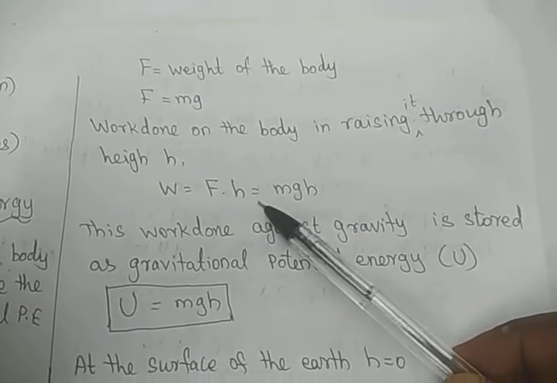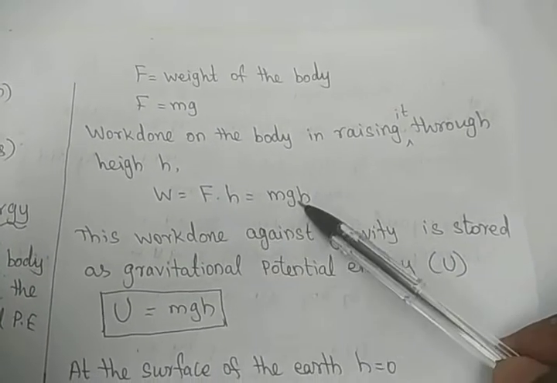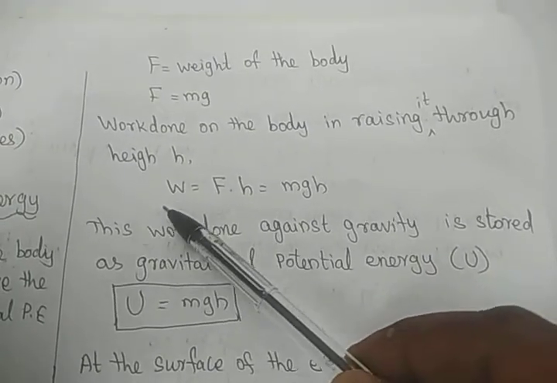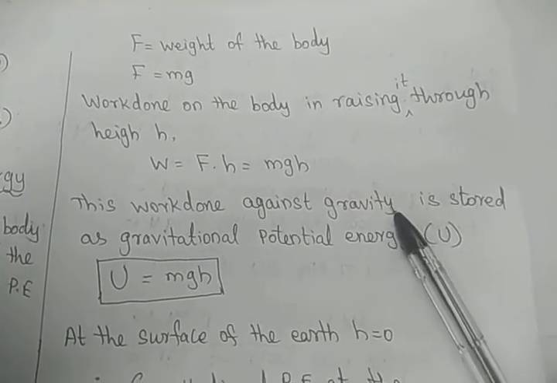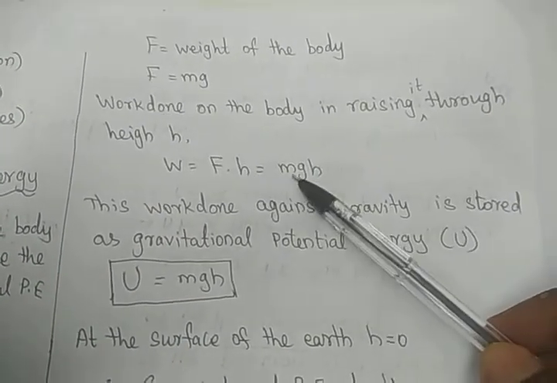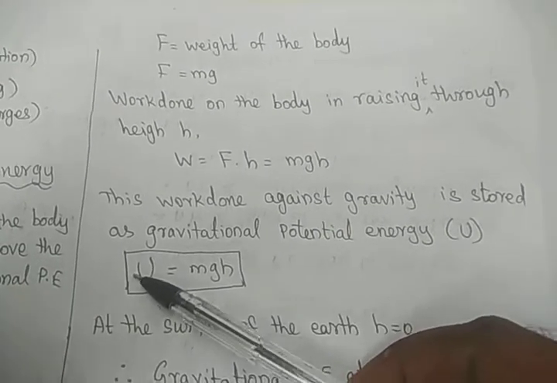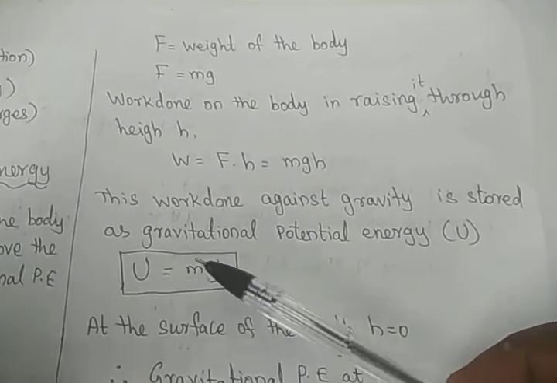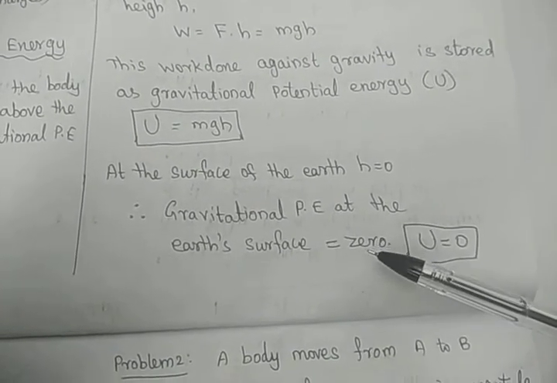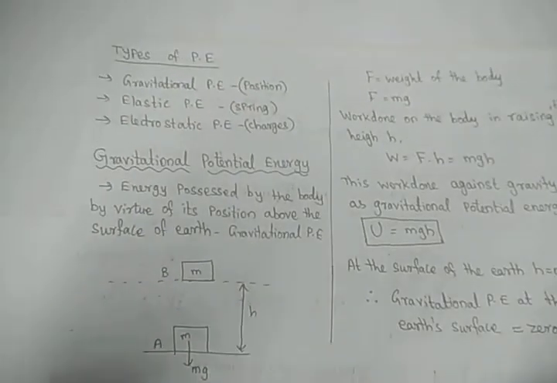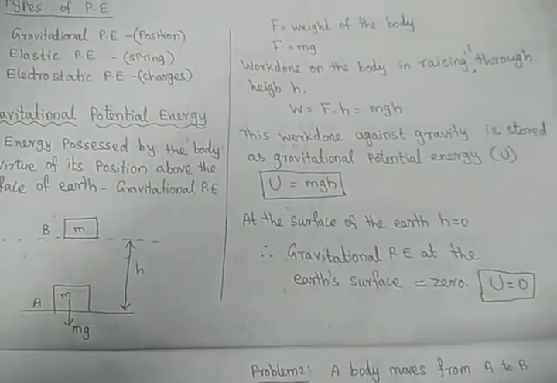Work done on the body in raising it through height is force into displacement. Displacement is h, and this force is the weight of the body, so the work is mgh. This work is stored as potential energy. Work done against gravity is stored as gravitational potential energy, F into h, that is mgh. This mgh is the potential energy. Kinetic energy is half mv squared, potential energy is mgh. On the surface, what is the potential energy? It is 0, because the height becomes 0. Hence gravitational potential energy at the earth surface is 0, U is equal to 0. This is the derivation for gravitational potential energy.